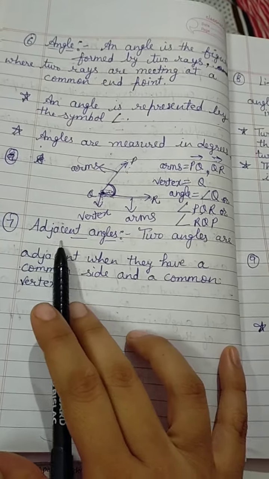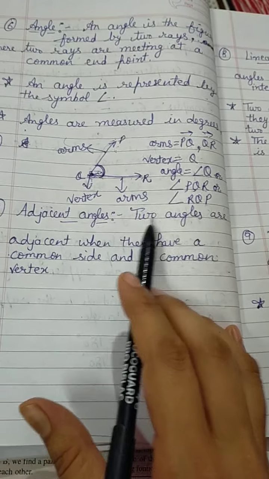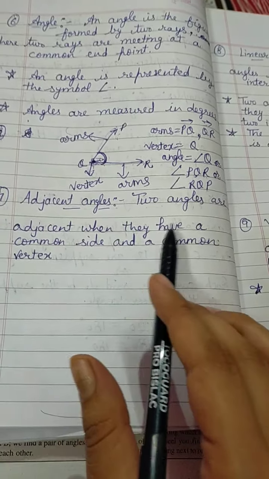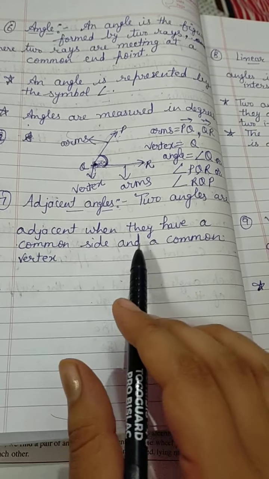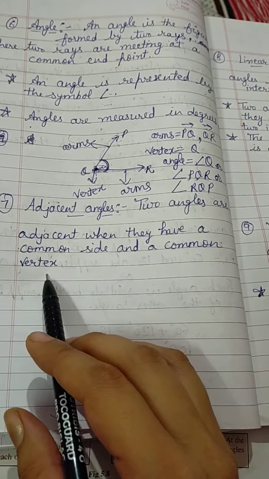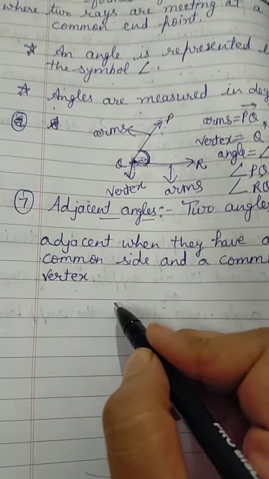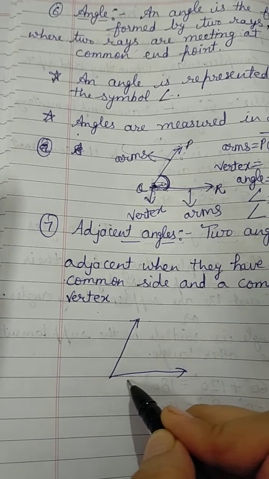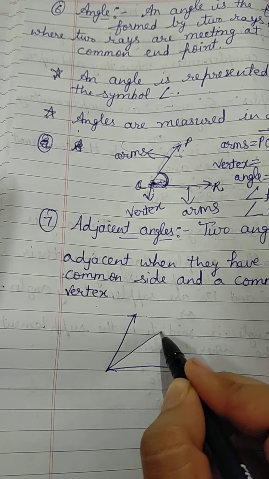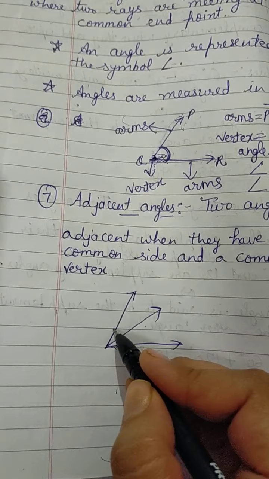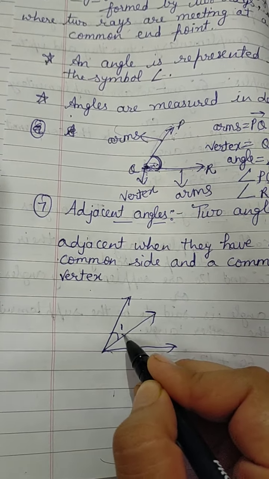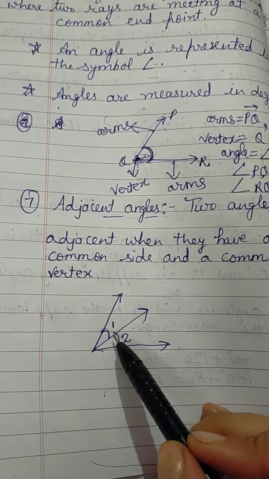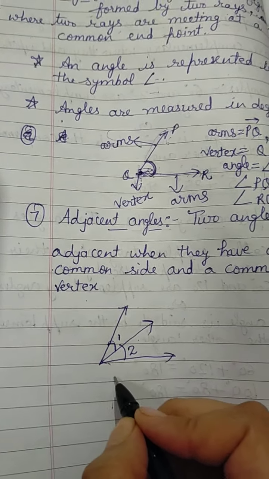Next point is adjacent angles. Two angles are adjacent when they have a common side and a common vertex. It means I am making here adjacent angles. There are two angles, angle 1 and angle 2, and both are adjacent angles.